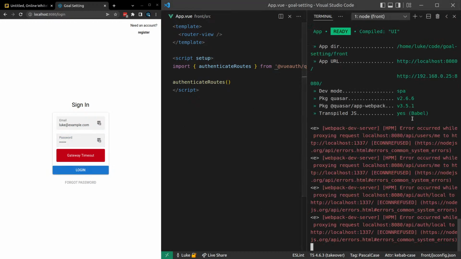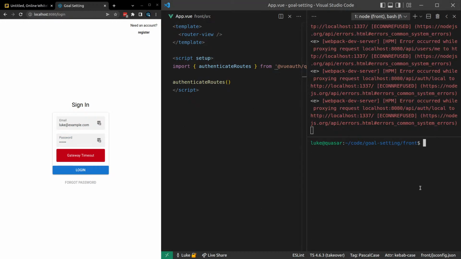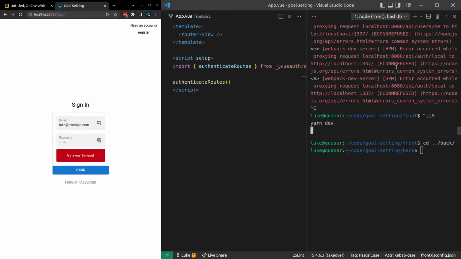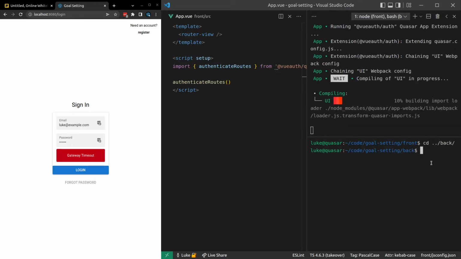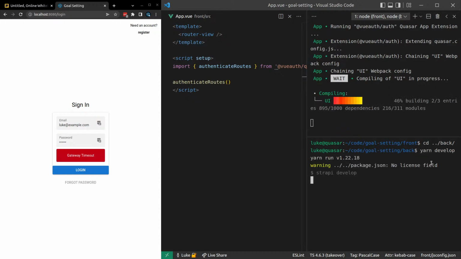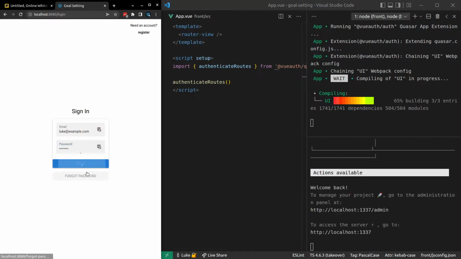We need to start our Strapi server up. So let's jump into back. What's going on there? Let's run it again. And then we'll say yarn develop so that we're developing with Strapi. Looks like that's running now.